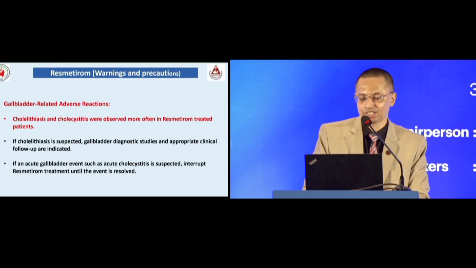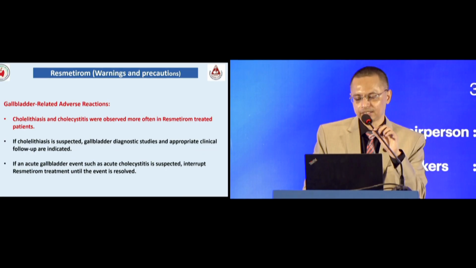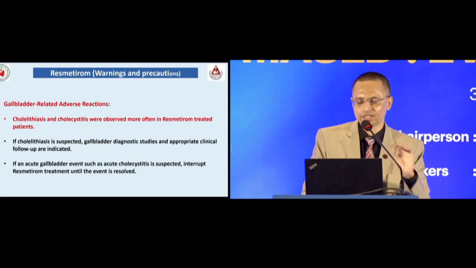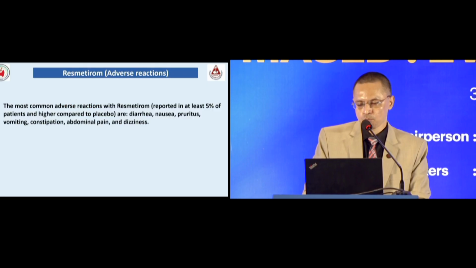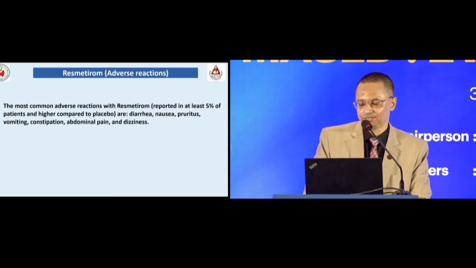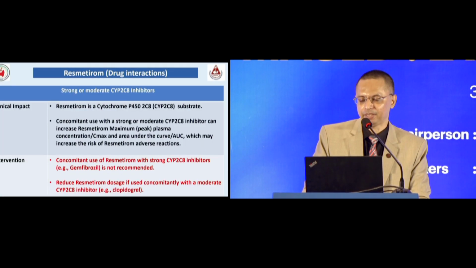Gallbladder-related adverse reaction: if cholelithiasis or cholecystitis is present, you should not prescribe this kind of medication. But if cholelithiasis or cholecystitis is suspected, you had better stop the medication. GI adverse effects are the most common, 2 to 3%, maximum 5%: diarrhea, nausea, pruritus, vomiting, constipation, abdominal pain and dizziness.